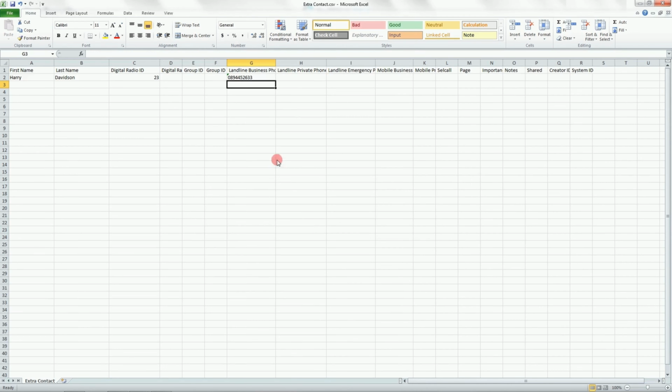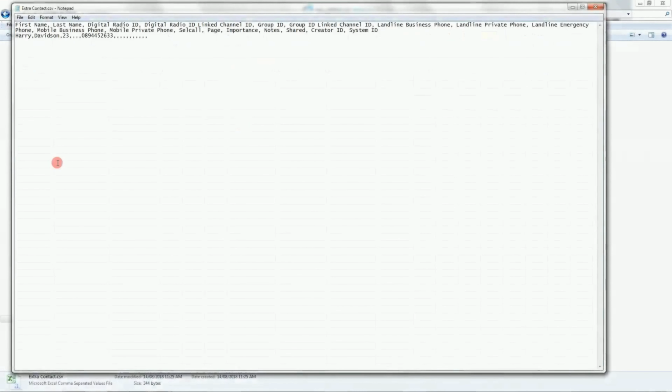Now what you'll find is that 0 will still be there in the file. And one of the ways that we can just check that is to open it up in a text editor such as Notepad, and just check that it's there. So here you can see that same file now opened in Notepad, and we can see that the telephone number still has the 0 at the front, which is exactly what we want.